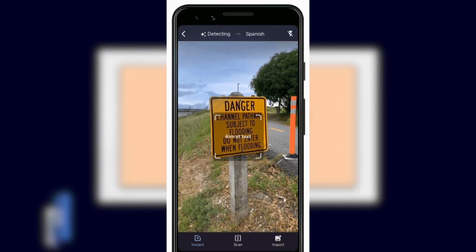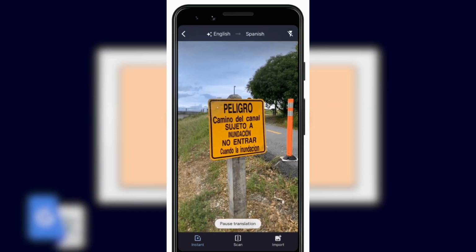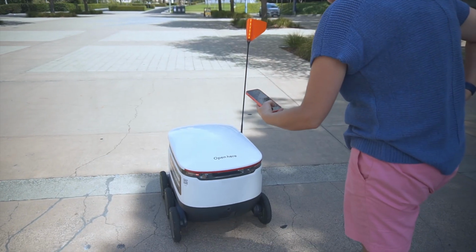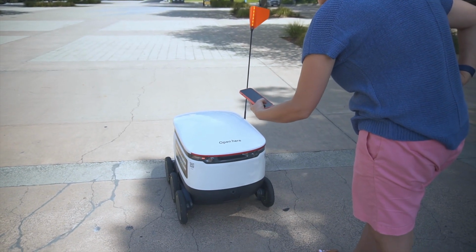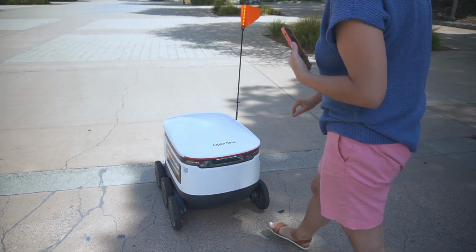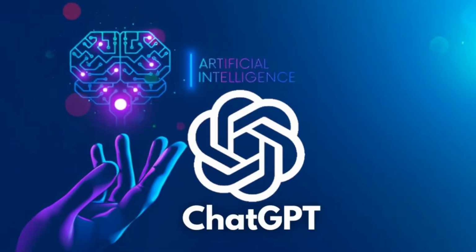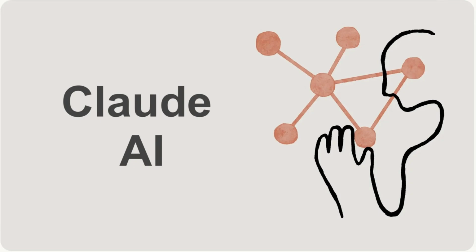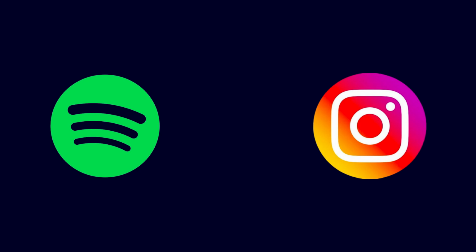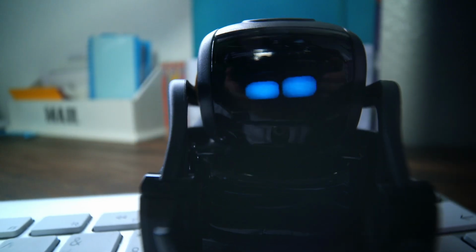Ever wondered how Google can capture and translate a picture into English in real time? The answer lies in the fascinating capabilities of machine learning and neural networks. It's not immediately apparent, but machine learning is all around us, shaping our lives in ways we might not even realize. From AI generative chatbots like ChatGPT and Claude to popular mobile applications like Spotify and Instagram, we all interact with machine learning in our everyday lives.